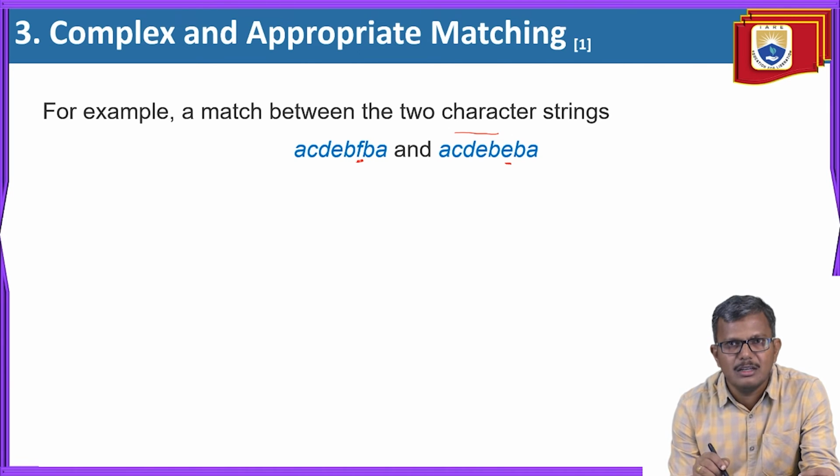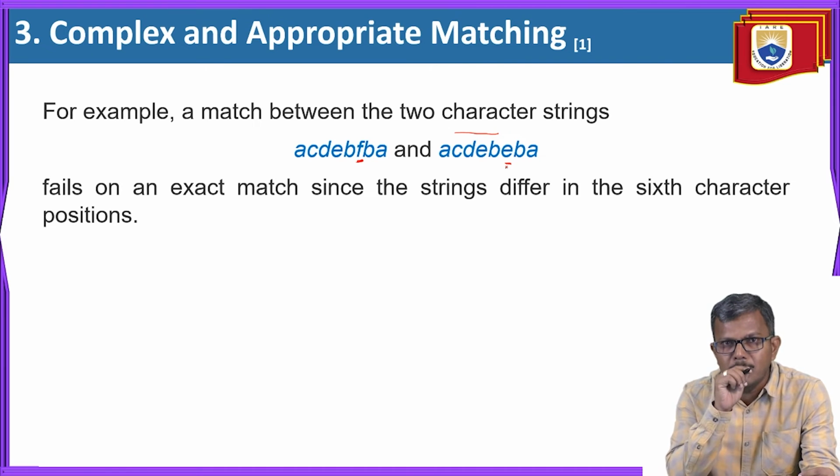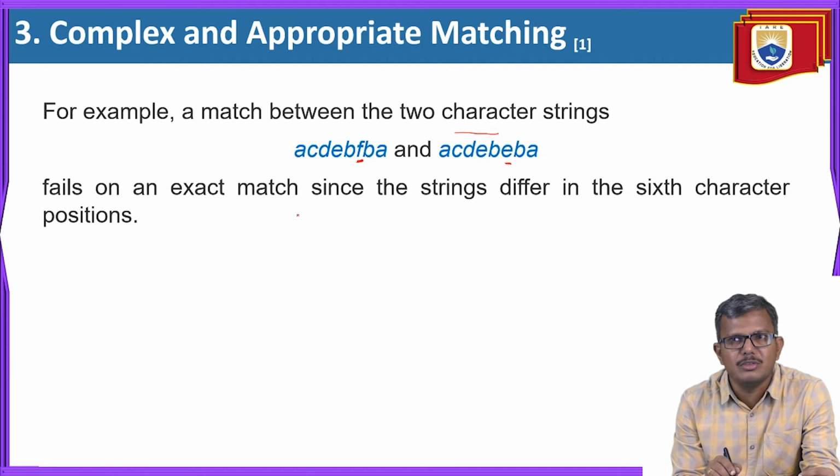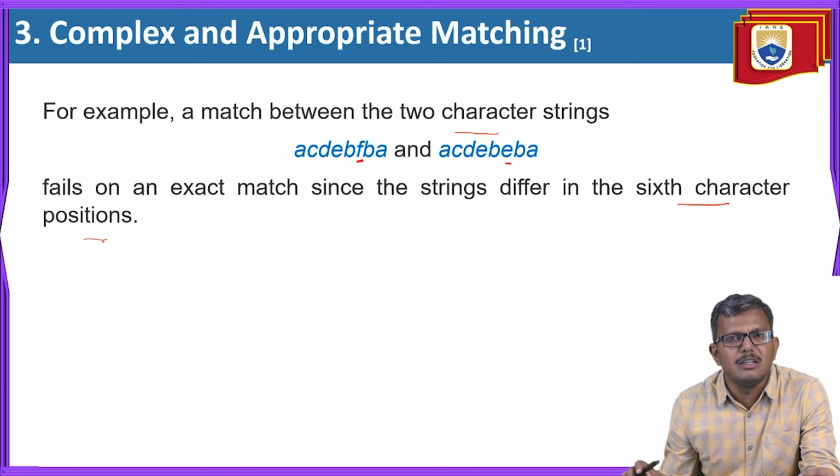Just now we discussed that the matching process is nothing but comparing the two given structures or patterns. Whenever there is an exact match, then only we can apply it. But here we found some difference between these two things. Only one character is different, but still you cannot apply this to a current state. So we are failing on exact match. Why? Because in the sixth character position, there is a difference.